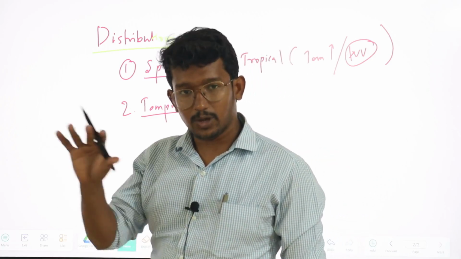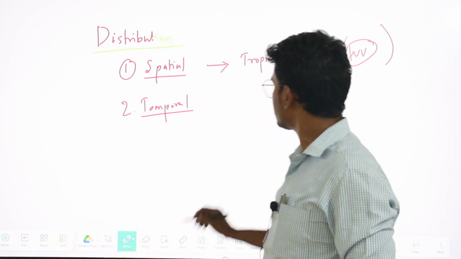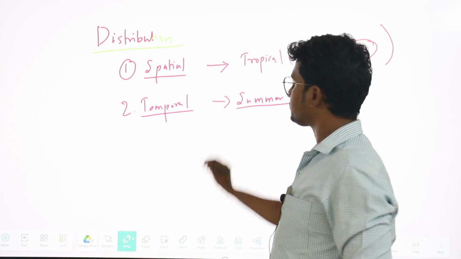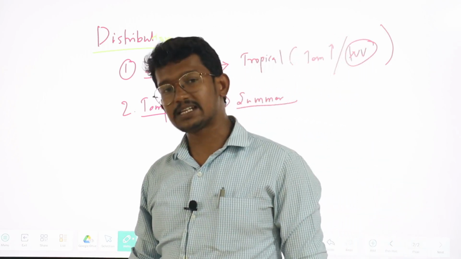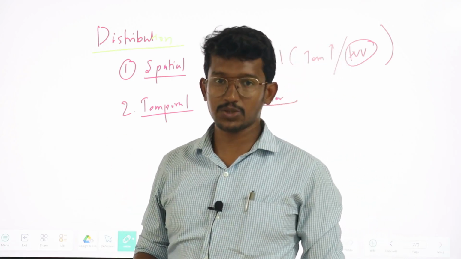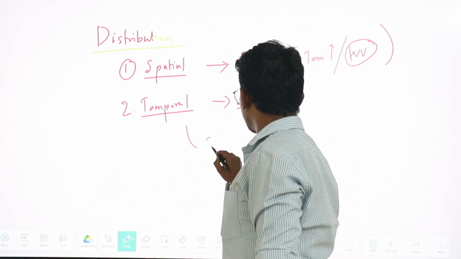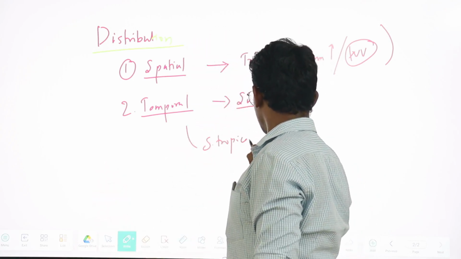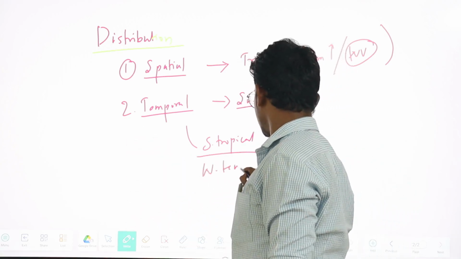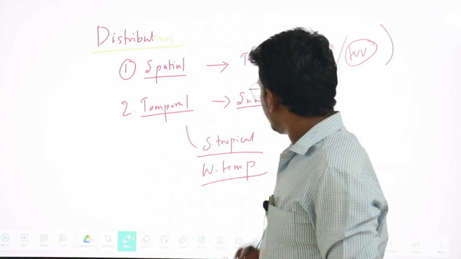Even in the tropical region we can expect the formation of thunderstorms during the summer season. Why? Because the temperature is comparatively high, and it facilitates the rapid updraft. And also even in the higher latitudes, for example, in the subtropical region and to some extent the warm temperate region, we can expect the formation of thunderstorms during summer.